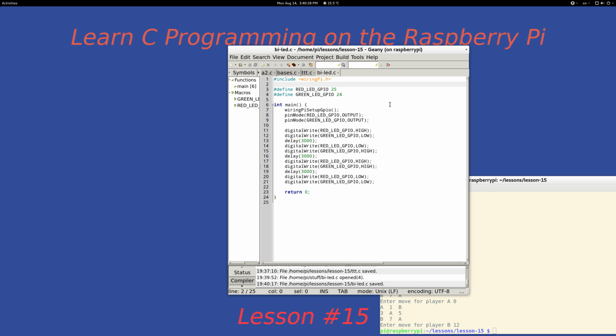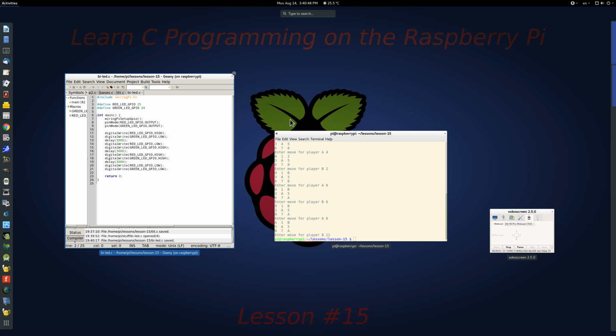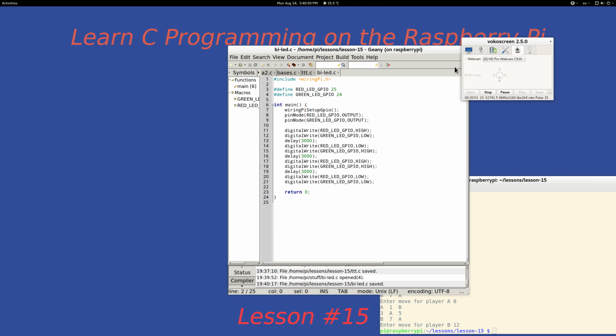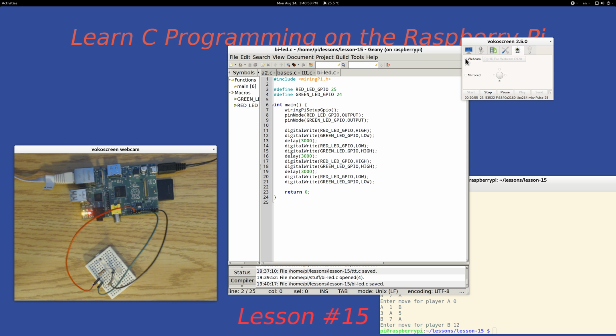And why is that? Well, that's because I'm using what's called a red-green LED. It's an LED that can display 2 colors, either a red color or a green color. Of course, if it displays both of them on, then you get an orange. Anyway, let me turn on my camera here so you can see what I'm up to. There it is. And I'll just minimize this window.